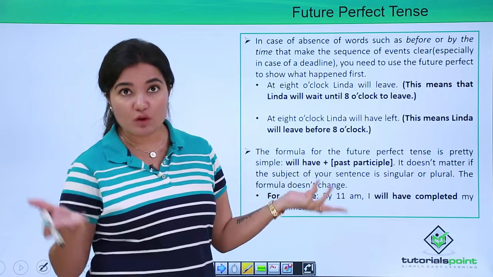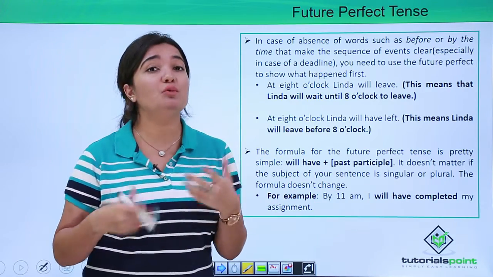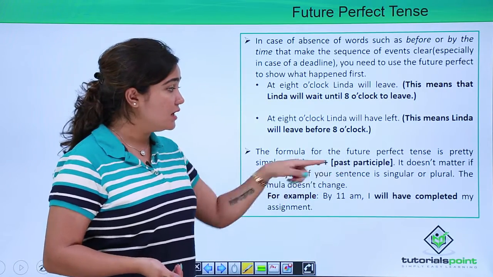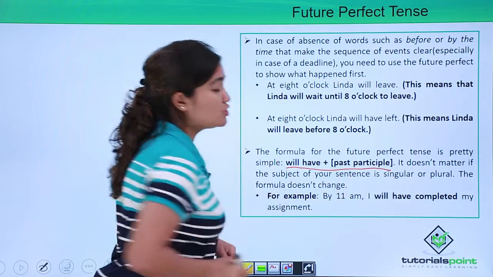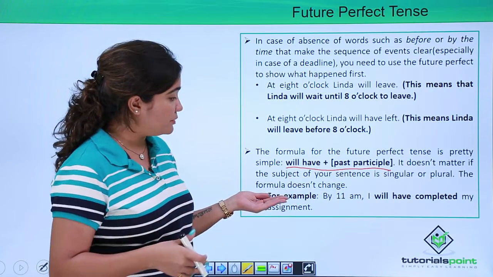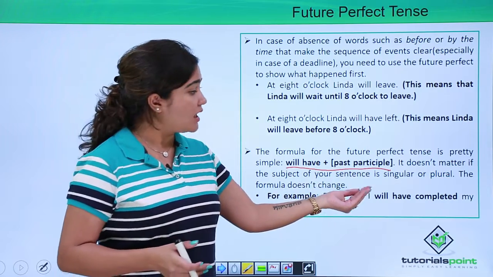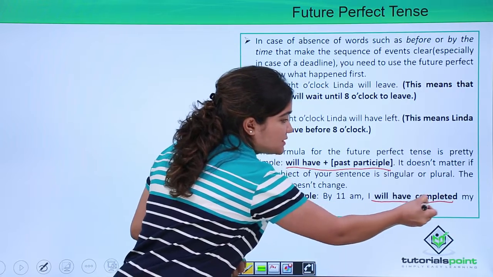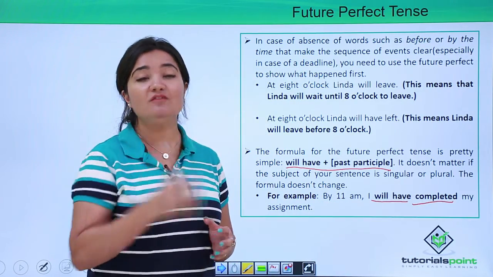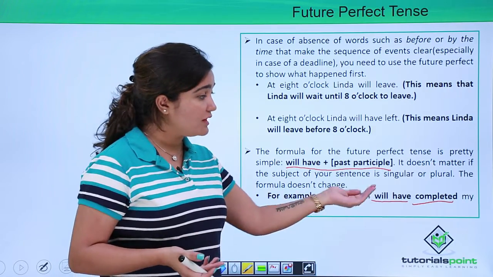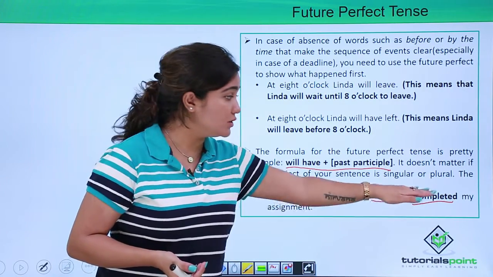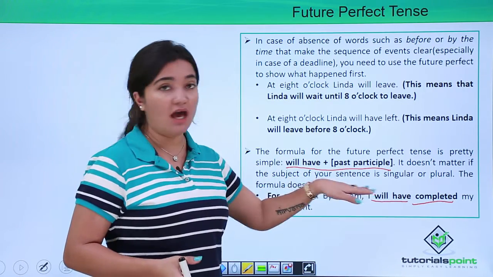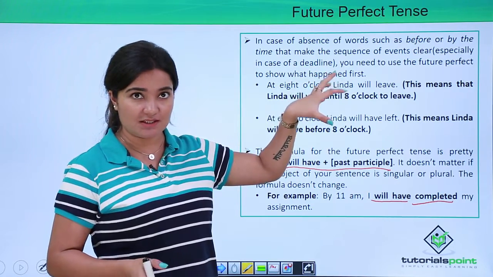By now, of course, I'm sure you all might have gauged how we actually form this. It is "will have" plus the past participle. So this is the formula which you use to form your perfect tense. So, for example, by 11 a.m. I will have completed my assignment. So "will have" plus your past participle. What is the past participle? It is the "ed" form of your verb, right? So of course, "will have" plus "completed" is what denotes that here we have used the perfect form of future tense. Clear?